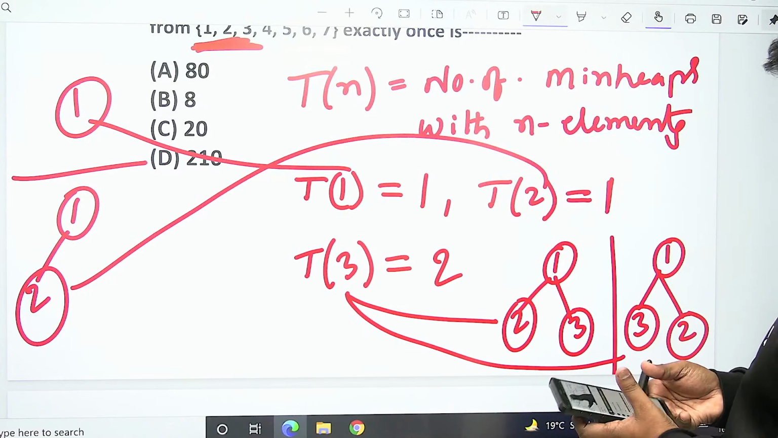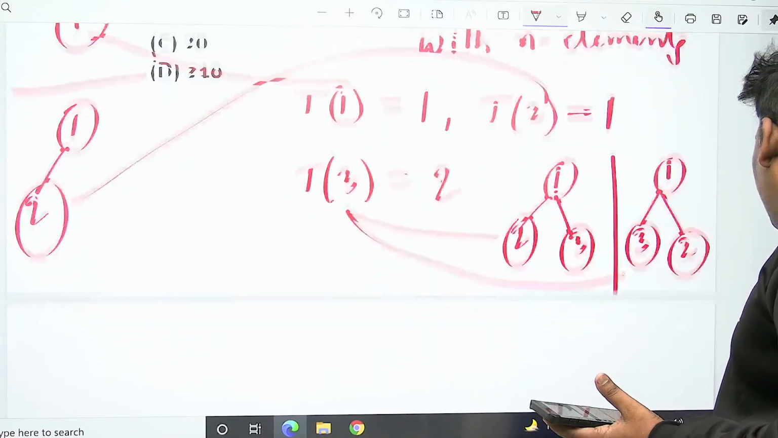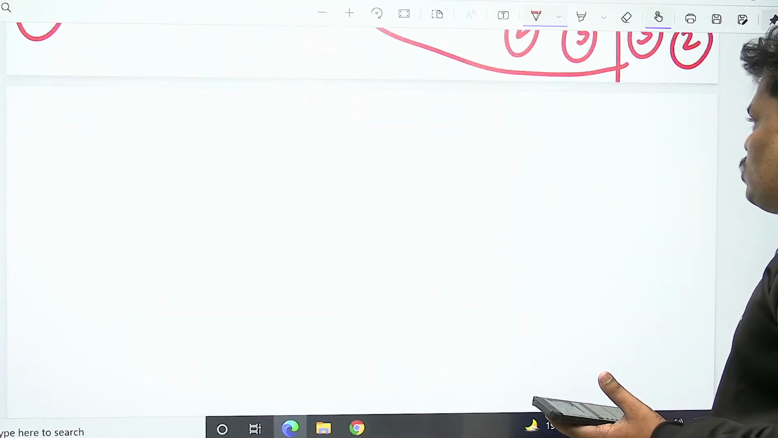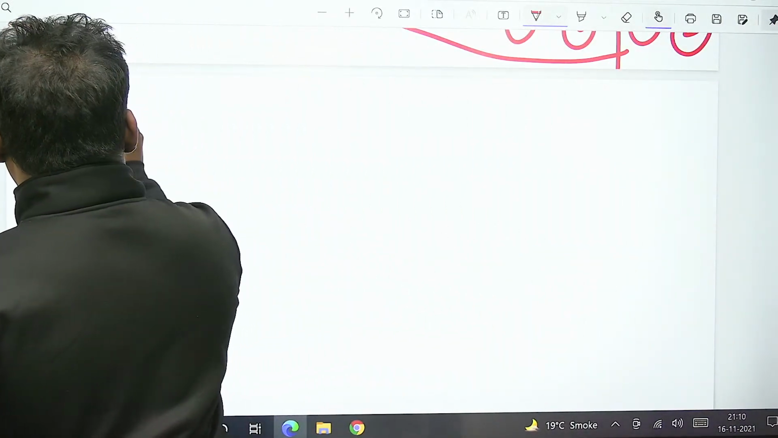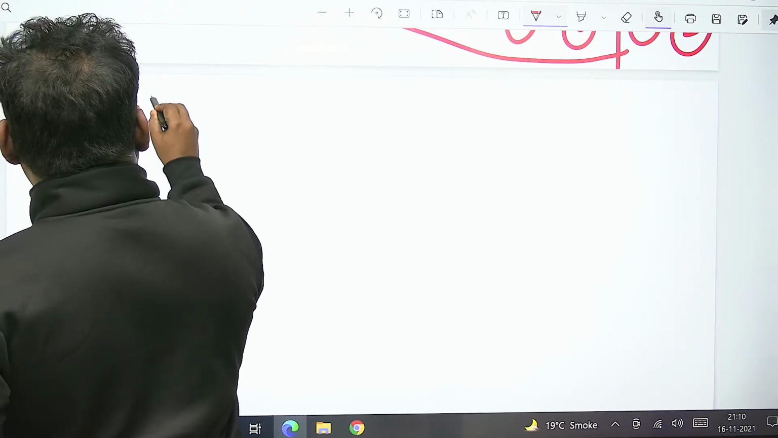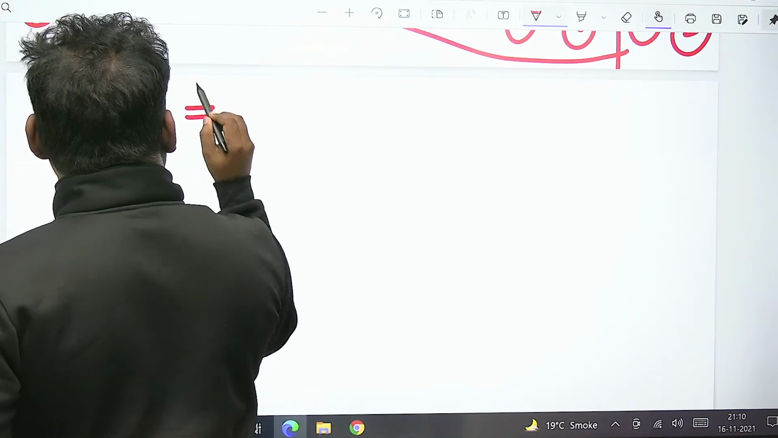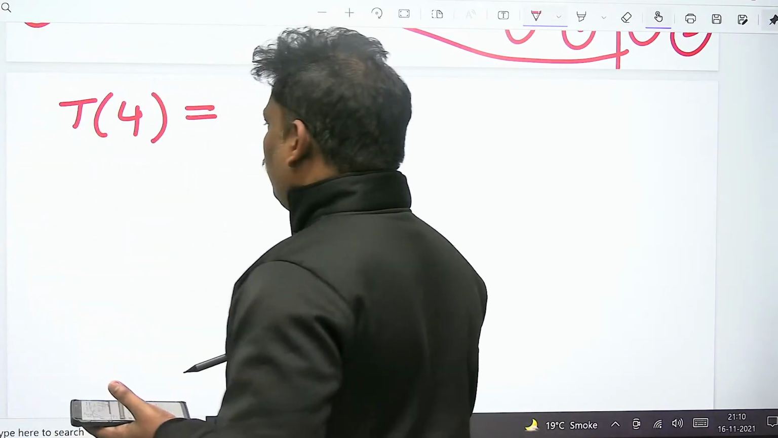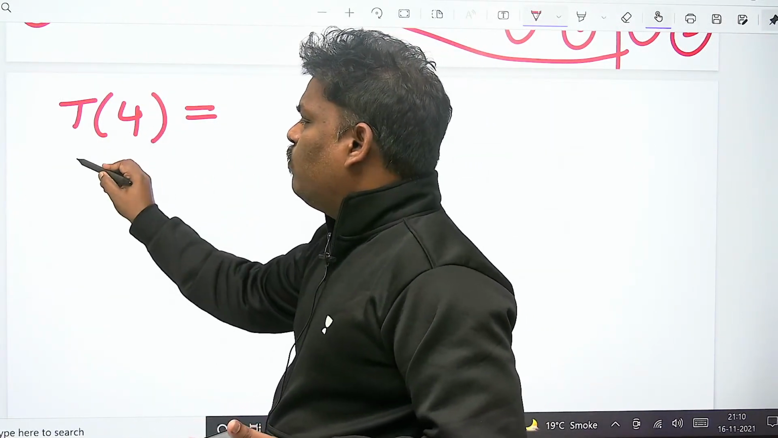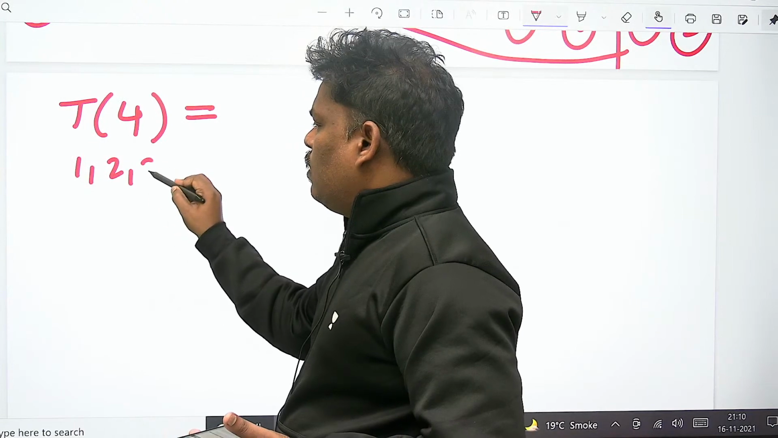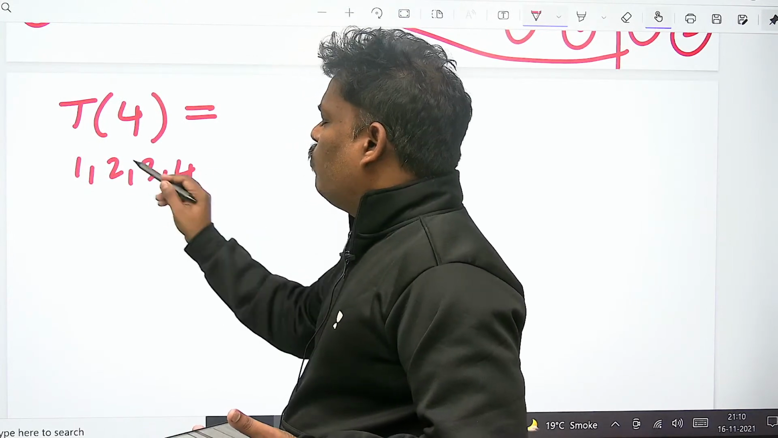Yeah, if you are comfortable, see the answer. The major story is here. What about T of 4? See the interesting answer. With 4 people, how many min heaps are possible? Out of 4, isn't that 1, 2, 3, 4? 1 will be the root.